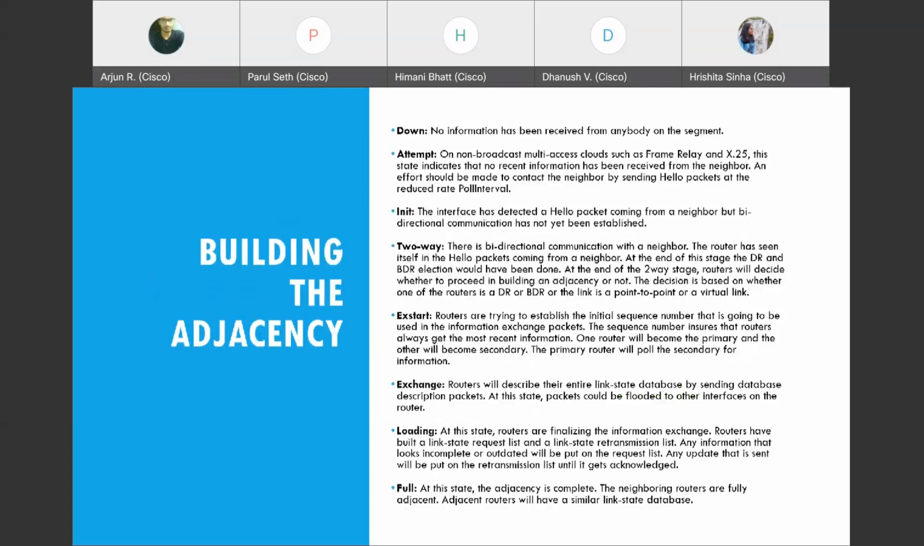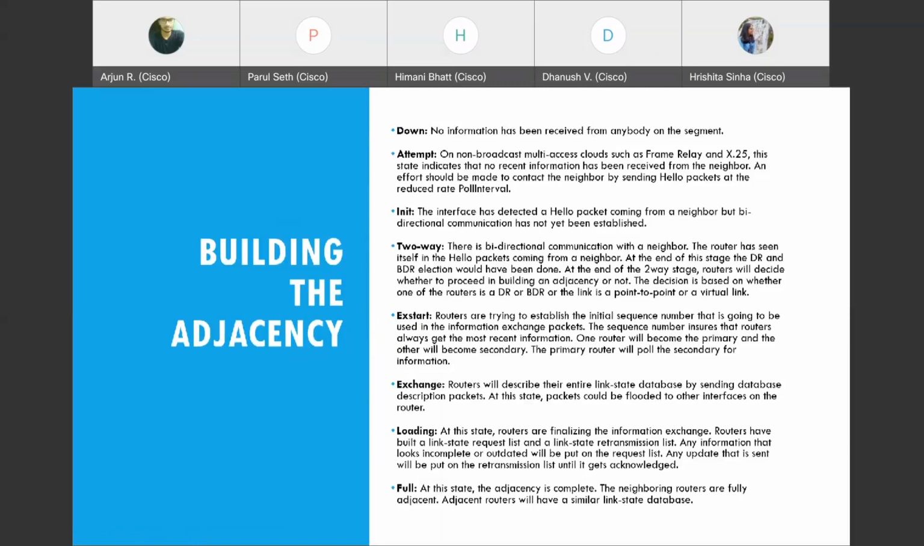So building the adjacency. There are 7 states. These are the states that you generally would troubleshoot. Down state: no information has been received from anybody in the segment. When there is no information, no hello packets, nothing, the OSPF is said to be down. Attempt is not really important in this context because it is only there in Frame Relay routers and not really there in our modern routers.